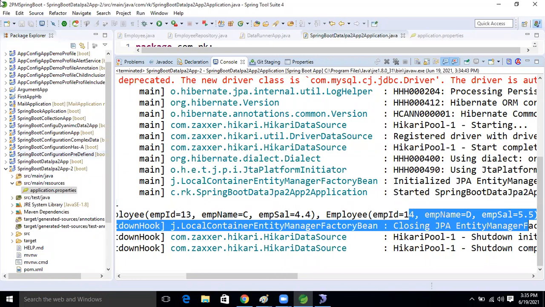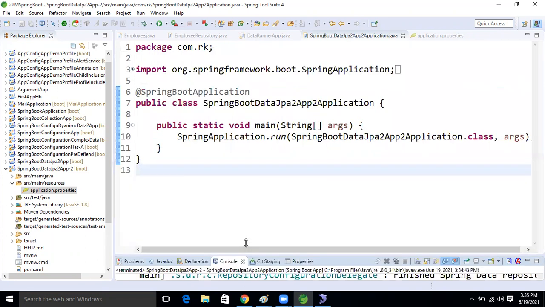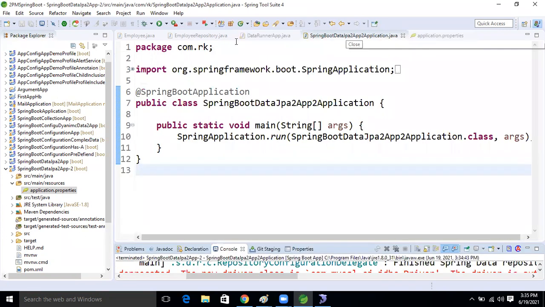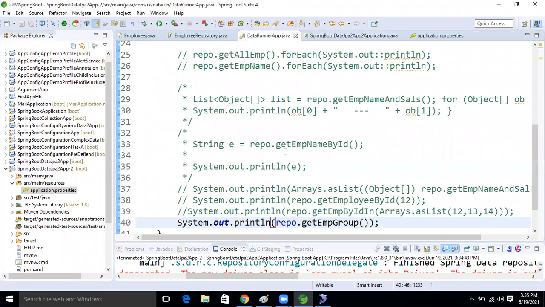So what does native mean? A database-dependent query. We need to write a database-dependent query, and that is called a native query, guys. Okay, got the point now? Yes, sir, understood. Okay, fine now, guys.